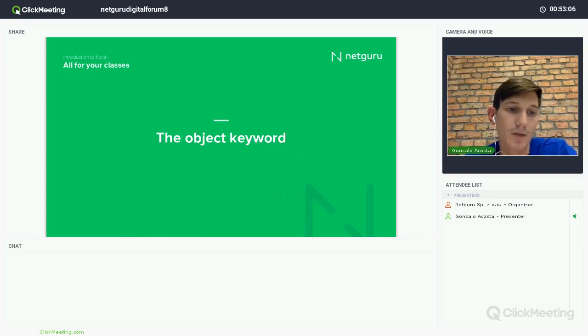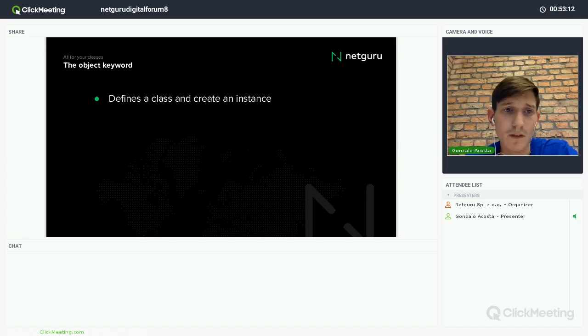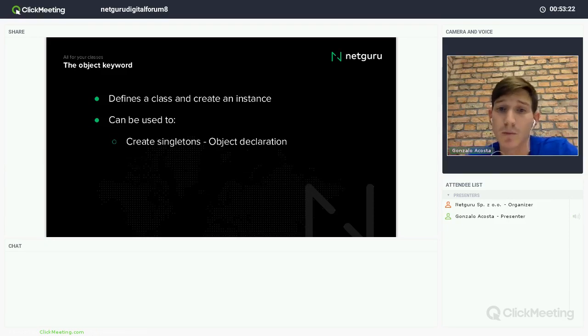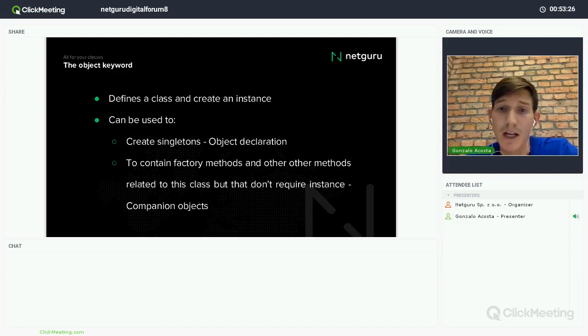To the end of this chapter, we will talk about the object keyword that basically defines a class and creates an instance of that class at the same time. And we can use this for what? For example, to create singletons. That is called object declaration.